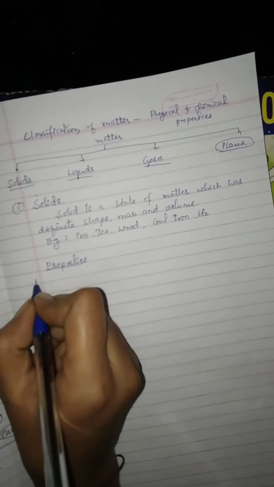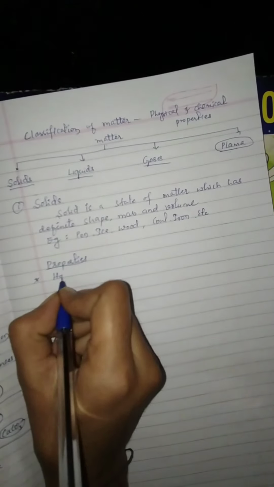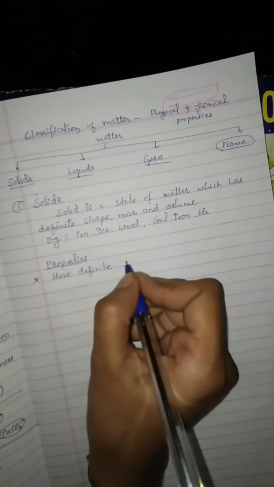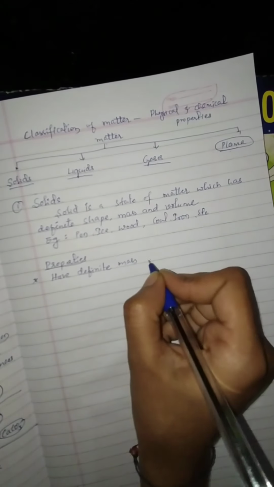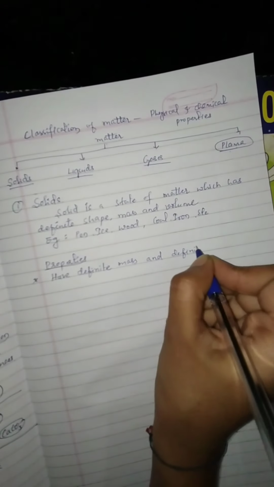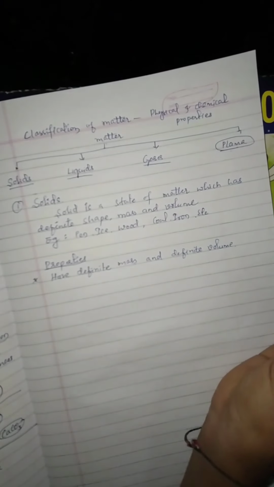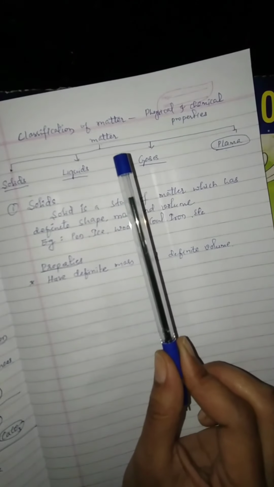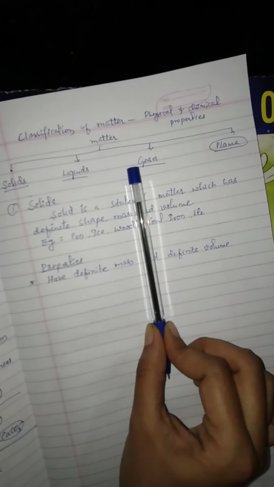First property is solids have definite mass and definite volume. See here, this pen is a solid. If you keep this pen anywhere, mass of this pen is fixed.